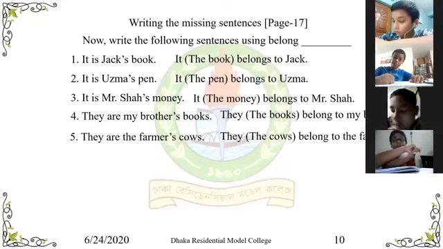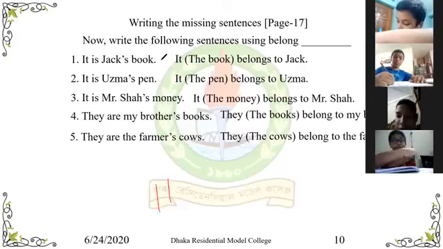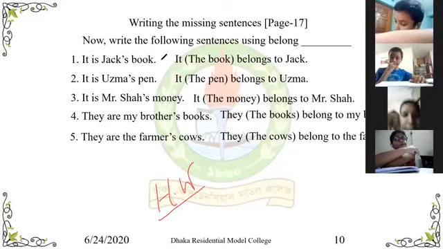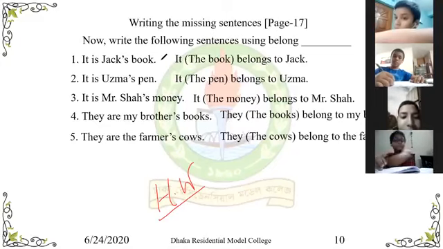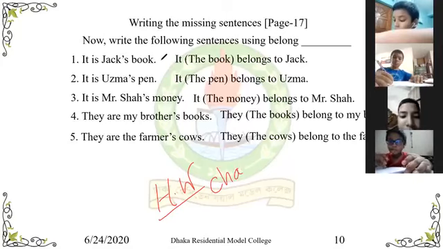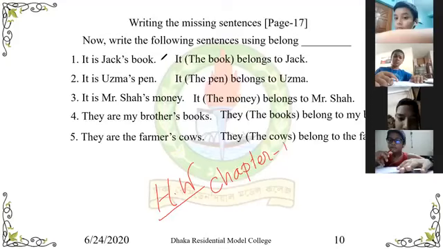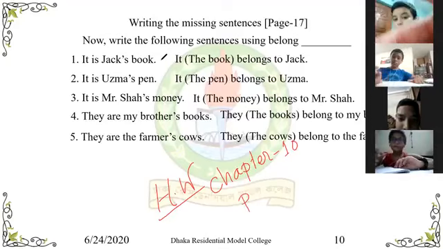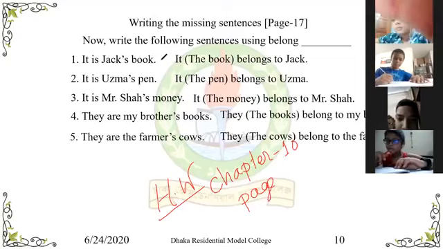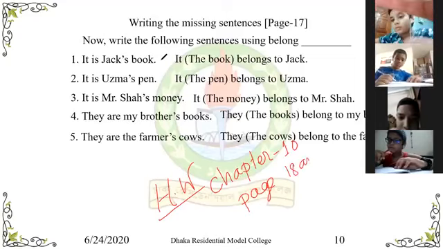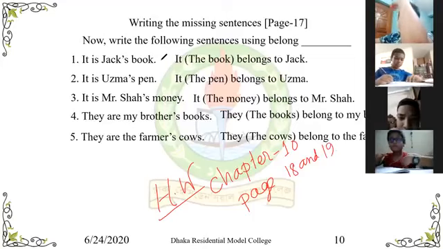And at the same time, you will also write SW. SW will be in the book, chapter 10, page 18 and 19. Chapter 10, page 18 and 19. And write this thing.